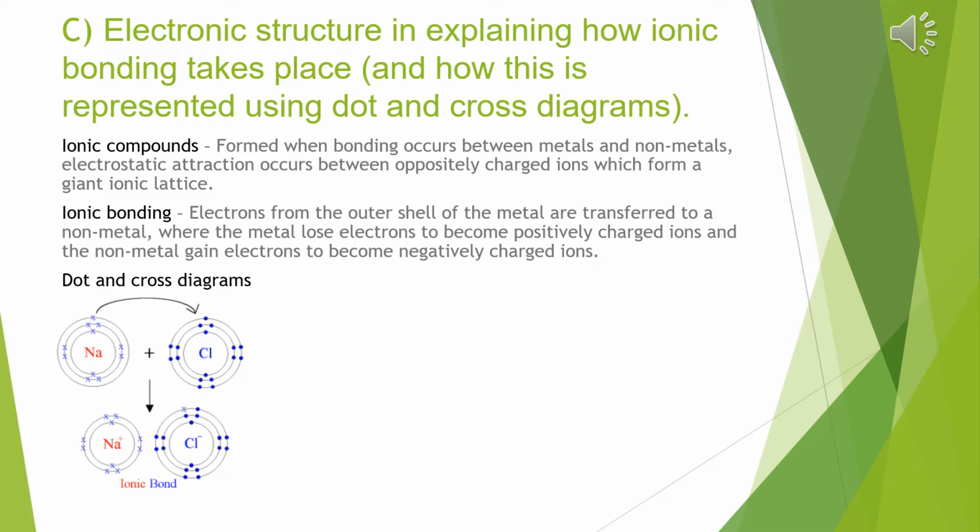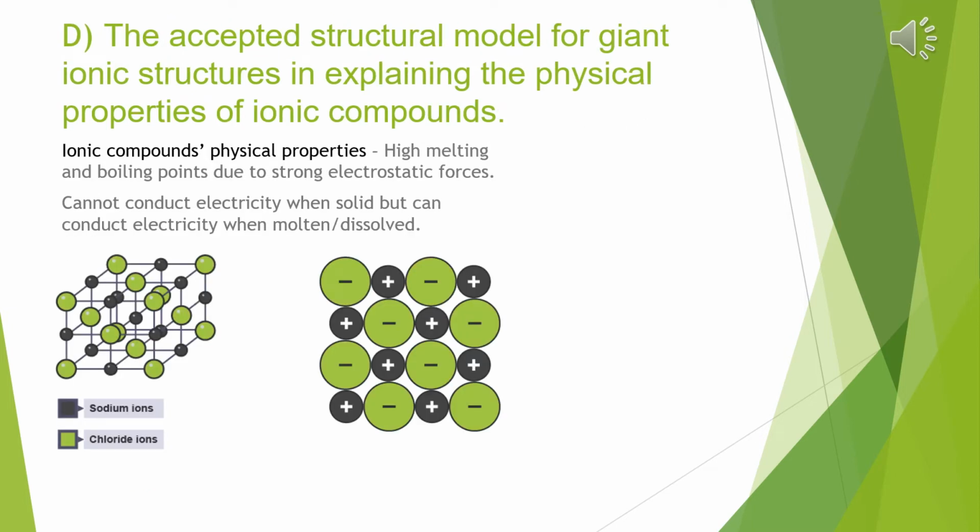For this learning objective, we explored the idea of the accepted structural model for giant ionic structures in explaining the physical properties of ionic compounds. The first physical property we can explore is the high melting and boiling points. This is due to electrostatic forces, which is a force of attraction between particles with opposite charges. This being positive metal ions and negatively charged non-metal ions in the crystal lattice. It takes a great deal of energy to separate the positive and negative ions, therefore they have high melting and boiling points.